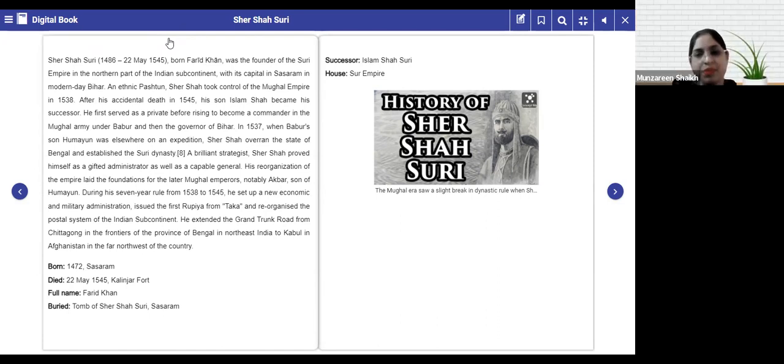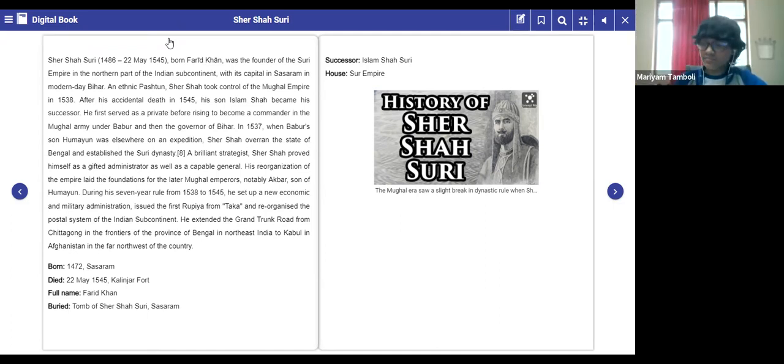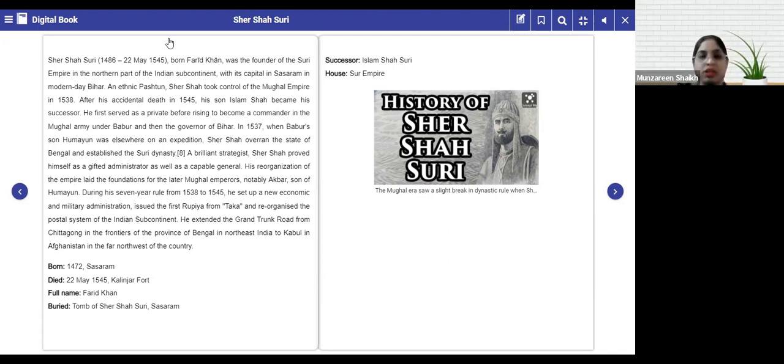Now, it is but obvious. If he escapes, it means what? The Mughal Empire came to an end. And then who took over the control? It was Sher Khan, Sher Shah Suri.